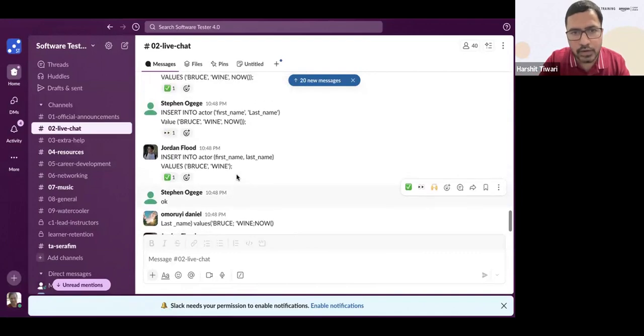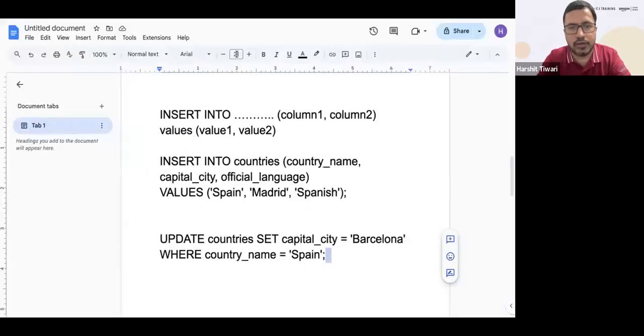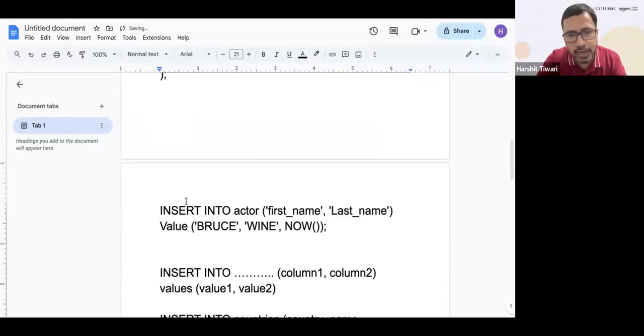And Stephen, you had one mistake. I'll take this as an example, it's good for you all to understand this. You say insert into actor, and then which columns: I want to insert into first name and last name. So you've said that in these 2 columns, first name and last name, I will insert some values.